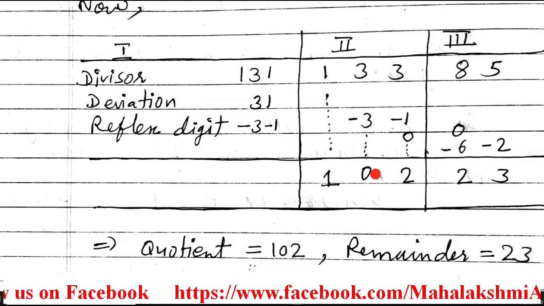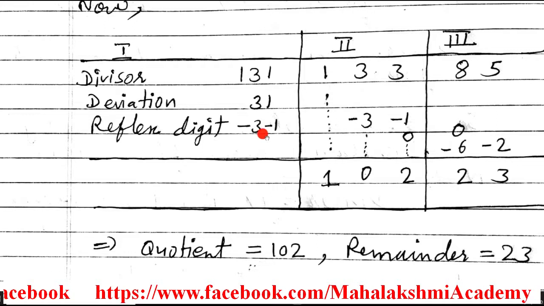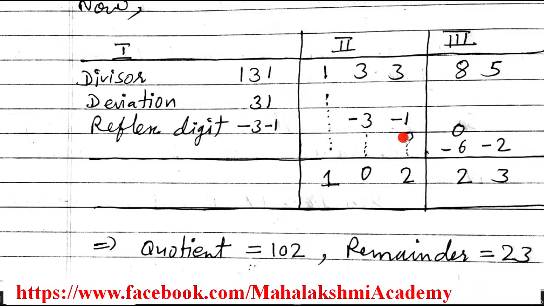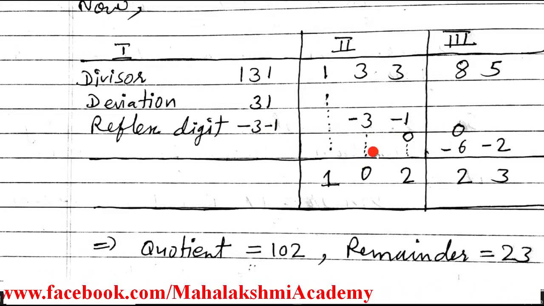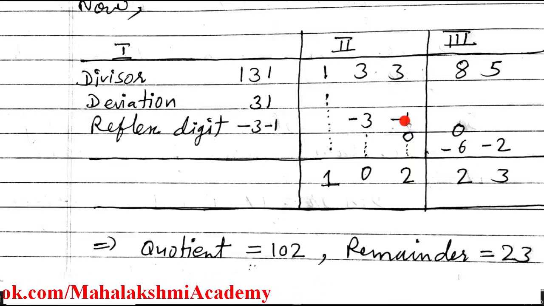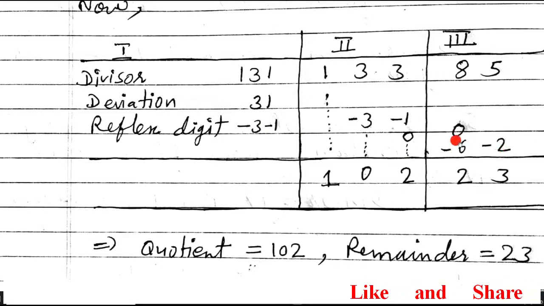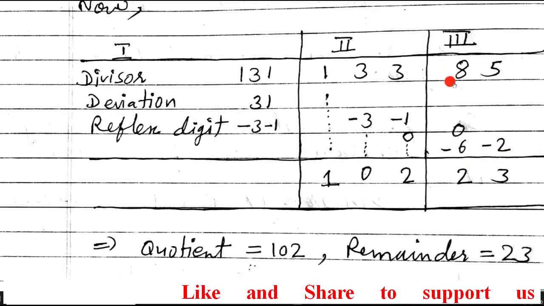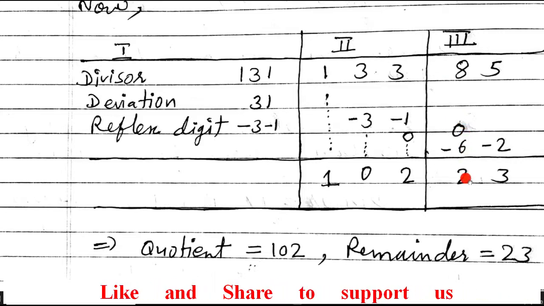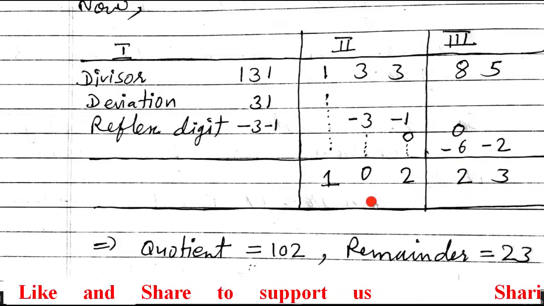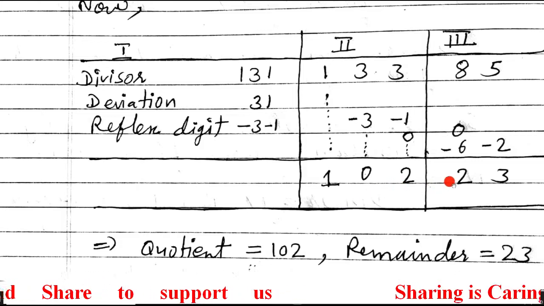Now 3 minus 3 is 0. 0 multiplied by minus 3 minus 1 is 0, 0. That will enter in the third and fourth column, because this column is over. Now process it. 3 minus 1 is 2, 2 plus 0 is 2. So this column is also over now. Now 2 multiplied by minus 3 minus 1 will give you minus 6 minus 2. That will enter in the fourth and fifth column. And now finally add them. When you process them, 5 minus 2 is 3, then 8 plus 0 is 8, then 8 minus 6 is 2. Here, students, the quotient is 102 and the remainder is 23.